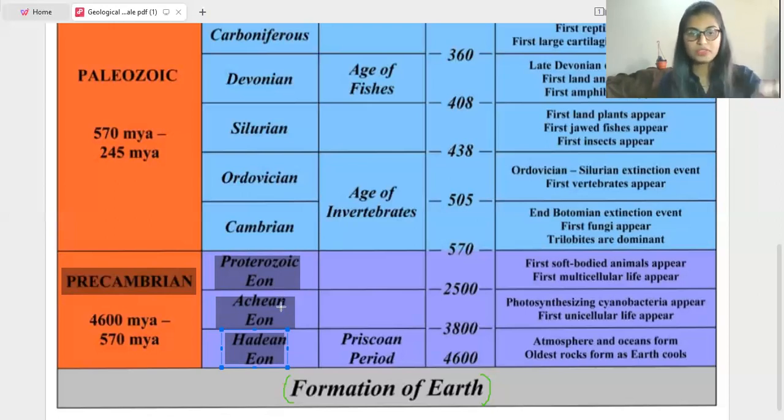We discuss them one by one, because once earth formation takes place, the series goes like this.